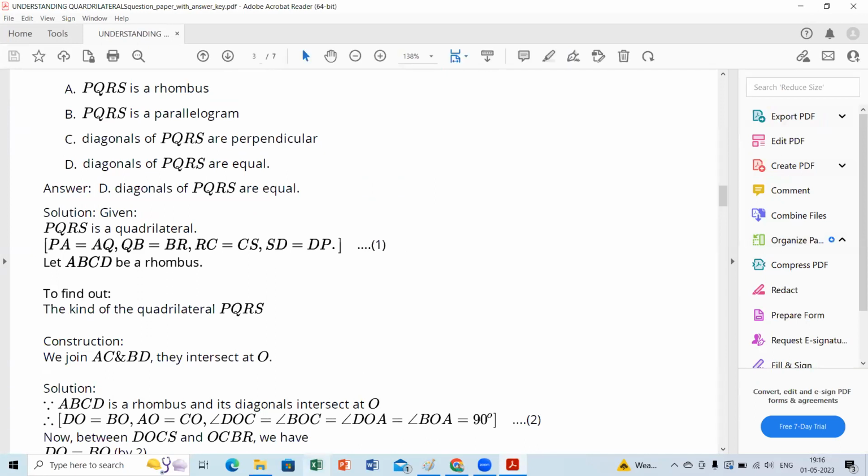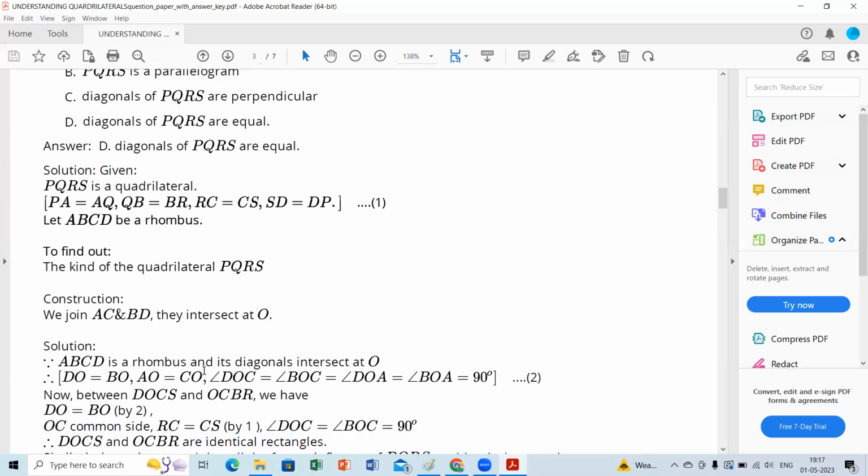Please look at this solution. Diagonals of PQRS are equal. PQRS is a quadrilateral, so PA equals AQ. So ABCD is a rhombus. To find out the kind of quadrilateral PQRS, we join AC and BD, which intersect at O.